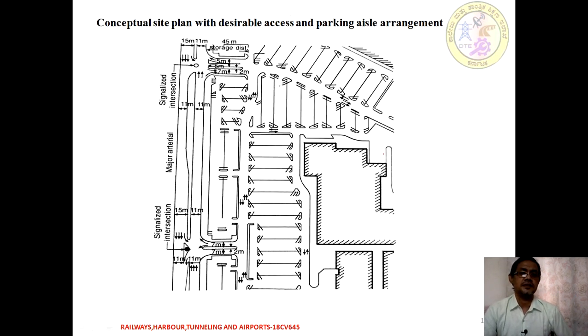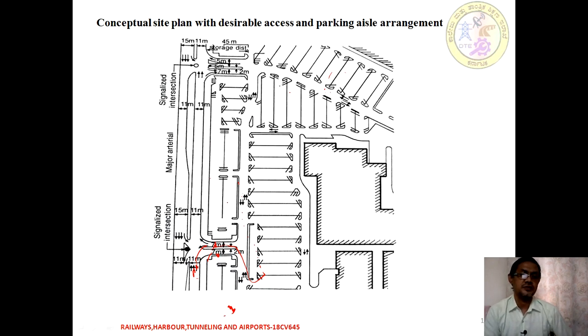So this is a conceptual site plan. It is desirable to assess the parking stall with the arrangement concerned. Whenever we are approaching from the main line, we are going to have a parking area in the approaching direction. On both sides, the entry and the exit are going to be 7 meters wide. Whatever vehicle comes over here, we are going to have a parking lot, so they can park their vehicle here, or otherwise they can move over here and park the vehicle here. That is what we have as far as the parking stall is concerned.